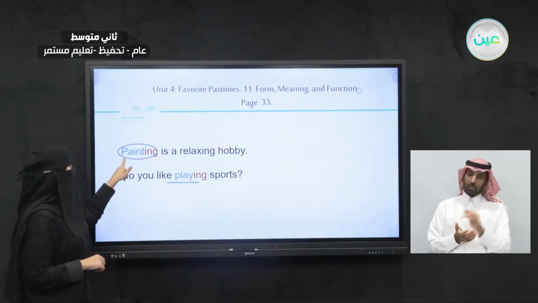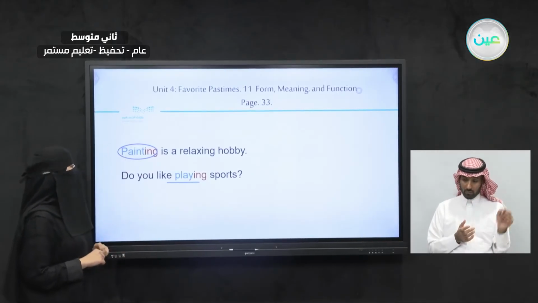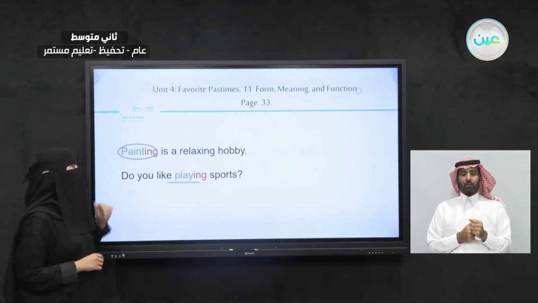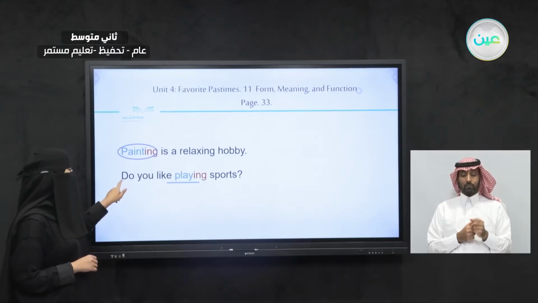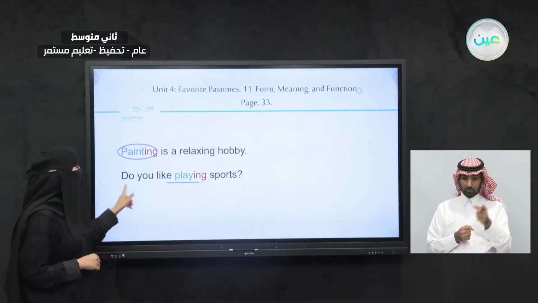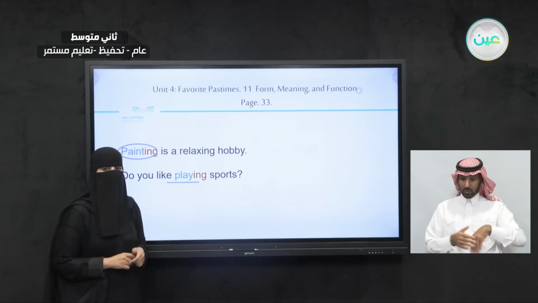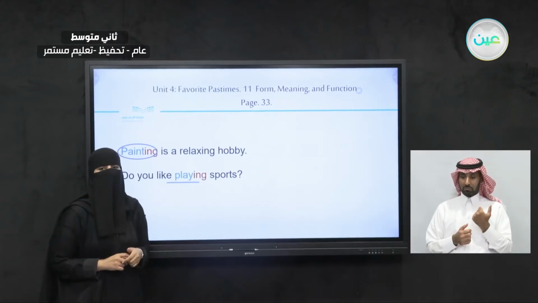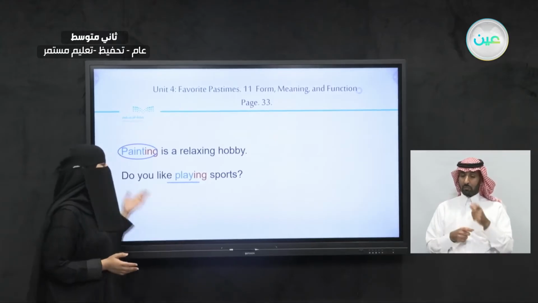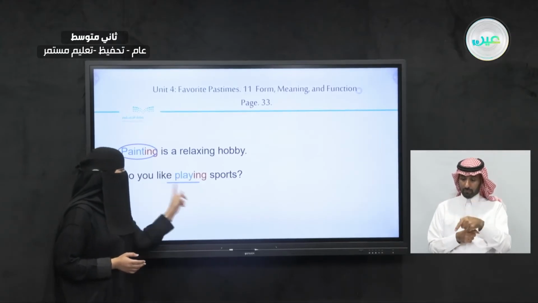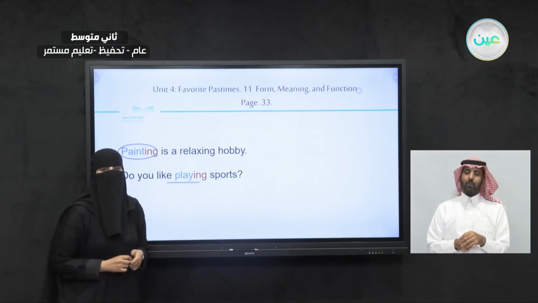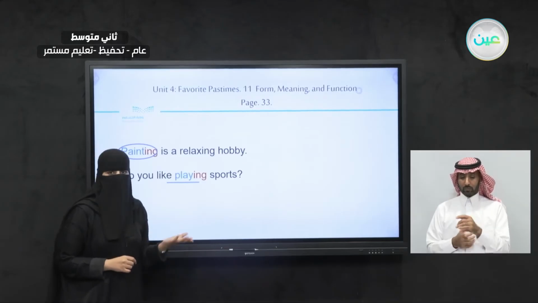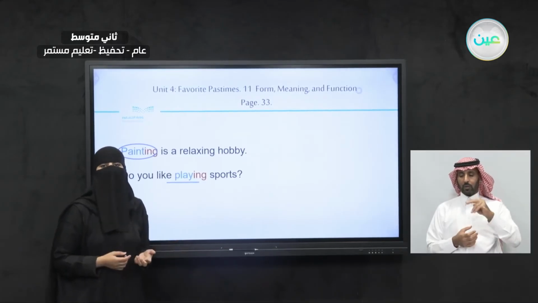Now, let's take a look. So we circled here the word painting because here it's a gerund as a subject. Now, what about the next one here? It's a question. Do you like playing sports? So here the word playing is what? It's an object. So we're asking about something here. What is it? Liking playing sports. So here the word playing, play plus ing, is as if it's an object.